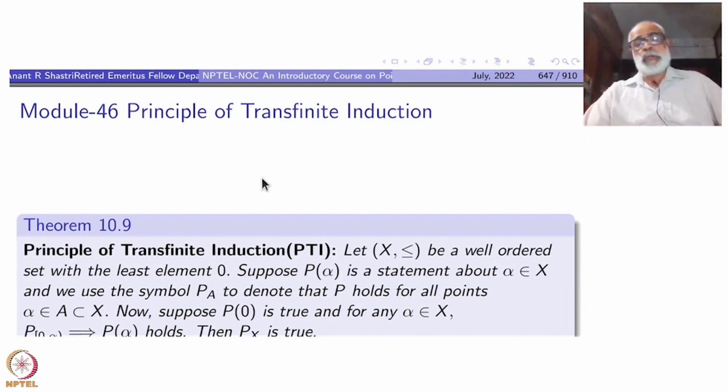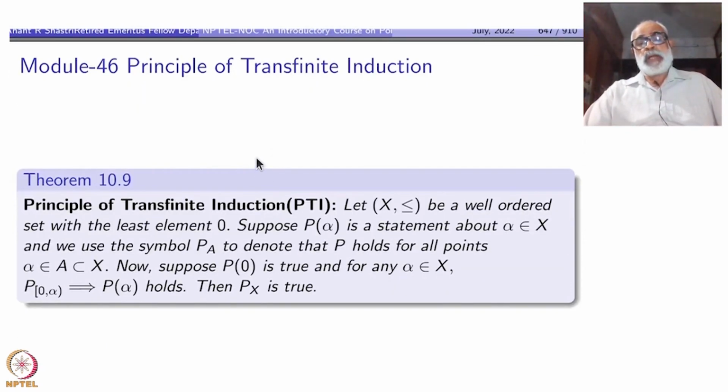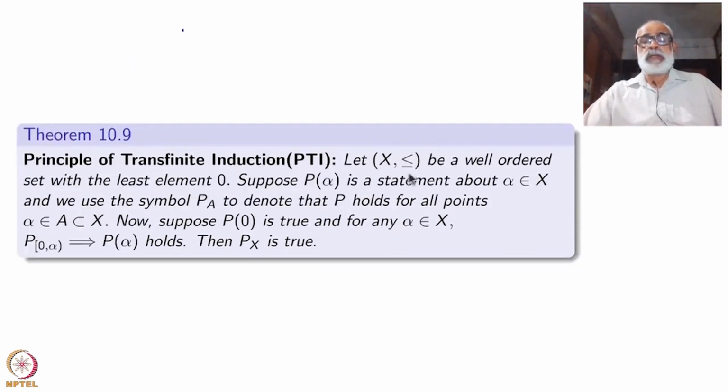Okay, so the principle of transfinite induction says the following. Start with a well-ordered set X with a least element. We will denote it as 0. This is for convenience. Suppose P alpha is a statement about alpha inside X, and we use the symbol P suffix A to denote that P alpha holds for all points alpha inside A. A is a subset.